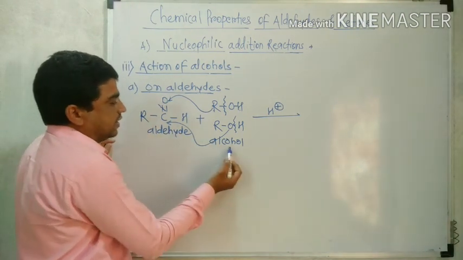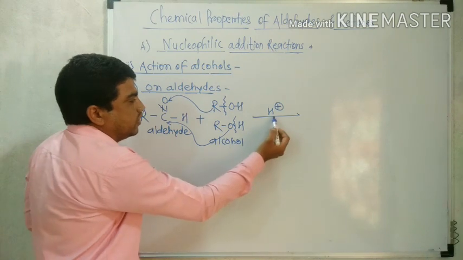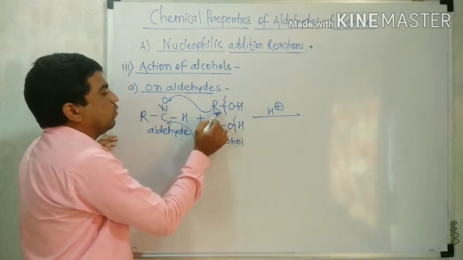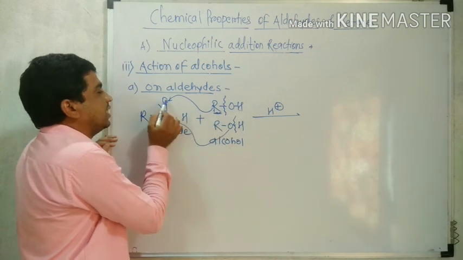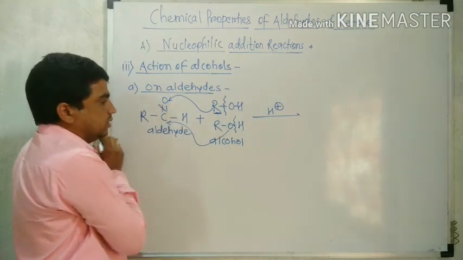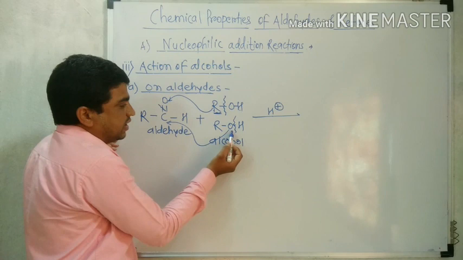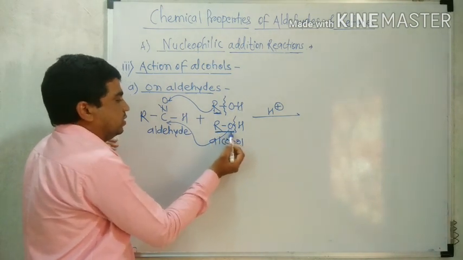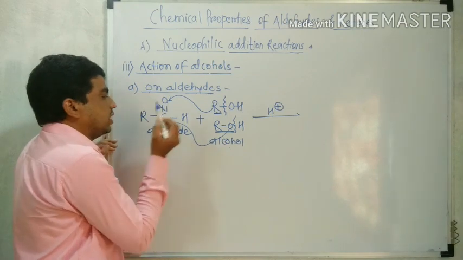When aldehyde reacts with two molecules of alcohol in presence of acid, one alkyl group from one molecule of alcohol gets attached to the oxygen, and from the second molecule, the OR, that is the alkoxy group, alkyl plus oxygen, gets attached to the carbon.